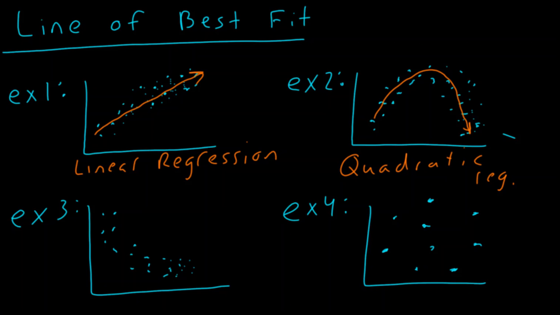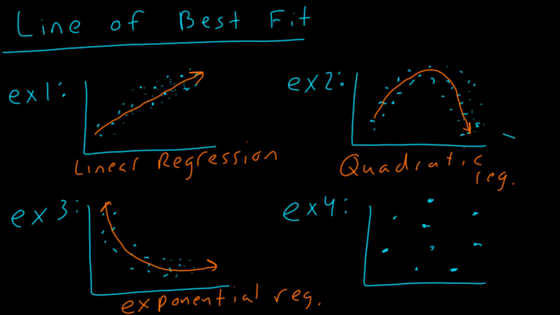Okay, example 3, you'll notice this one doesn't really have a U shape. It kind of starts up high, and then it curves down, but it tends to level off. So what do we call something that is curved? Well, this line of best fit will be an exponential regression. Of course, I'll abbreviate regression.